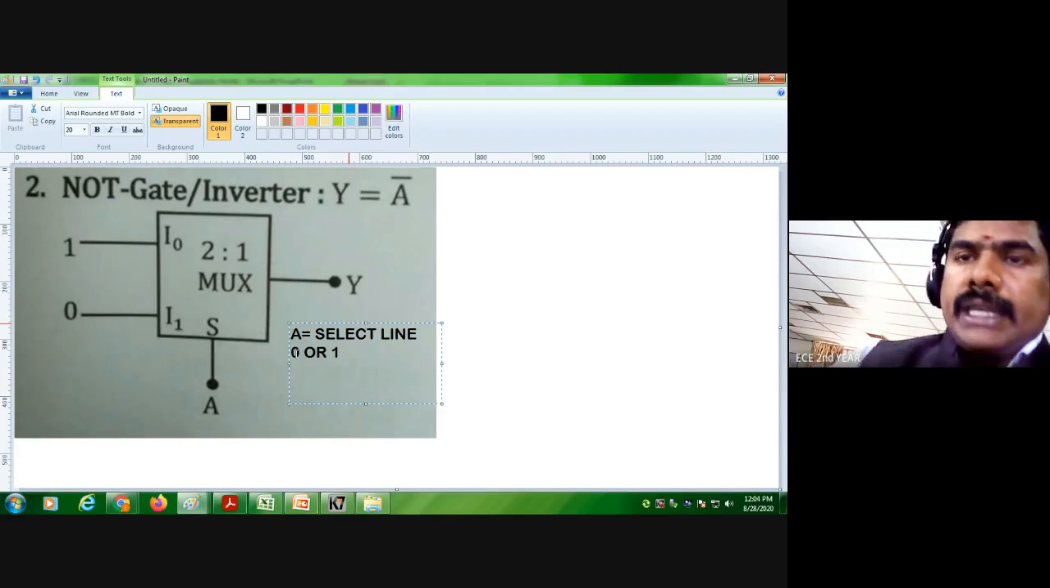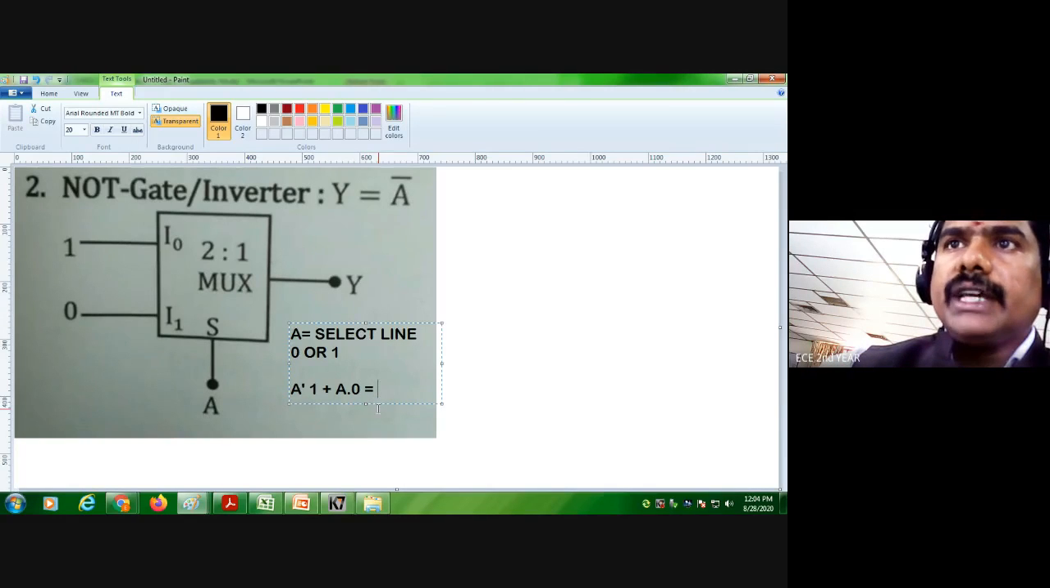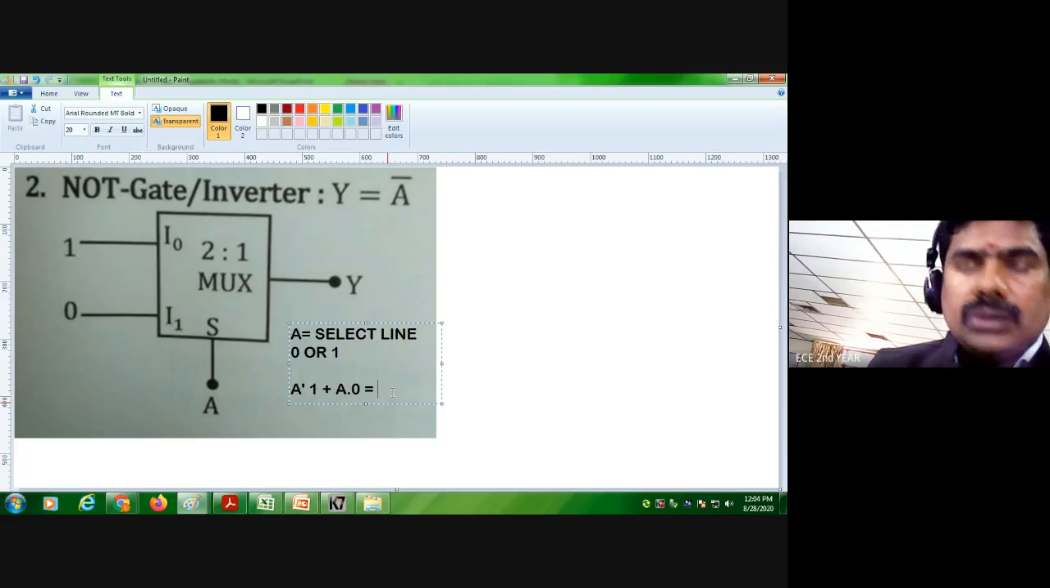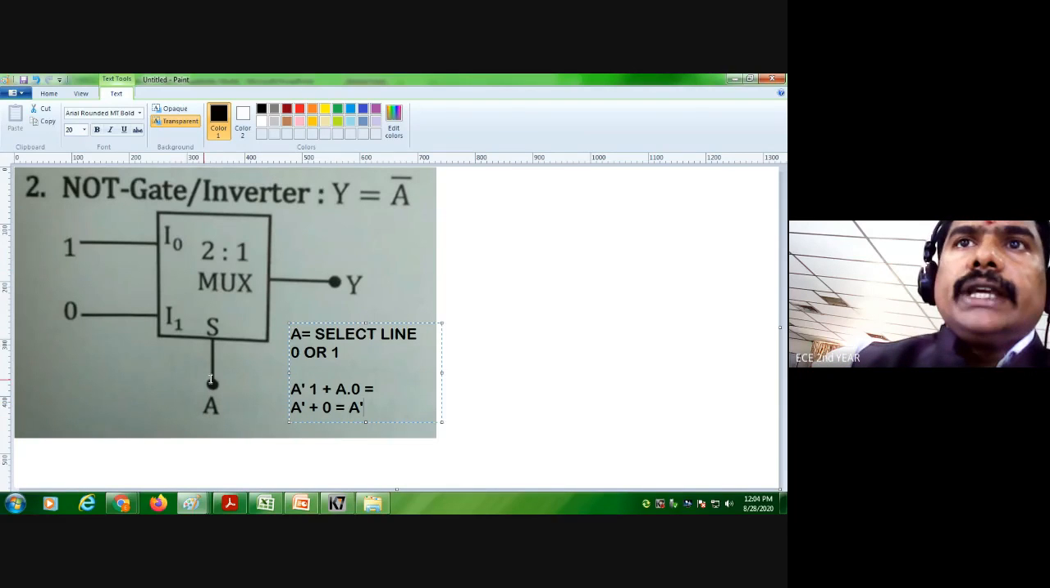Now tell me, A equal to 0, so we call A dash, A dash into 1. So the total expression can be written like this: A dash into 1 and A into 0. What will the output be? Here we have A dash, 0, which is equal to A dash. So if we give A, we are getting A dash, Y equal to A dash.